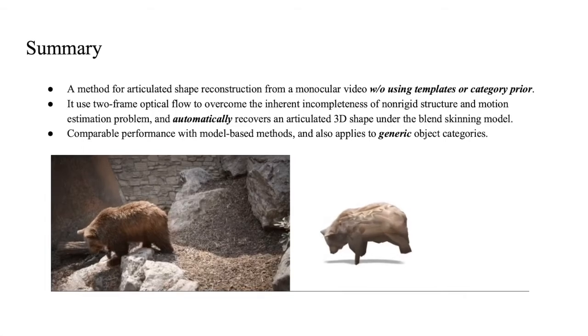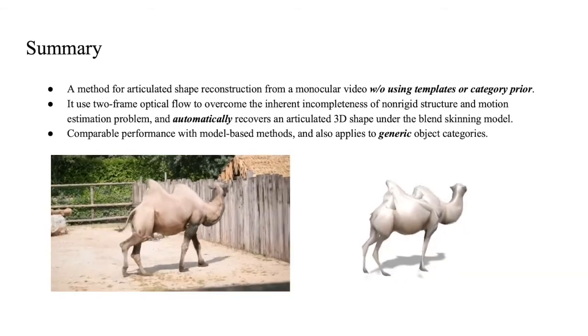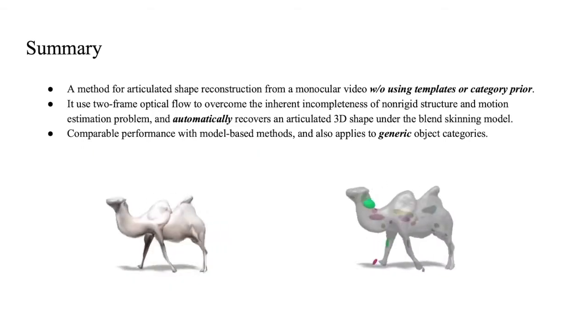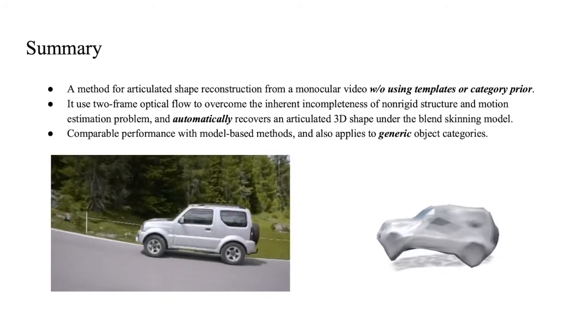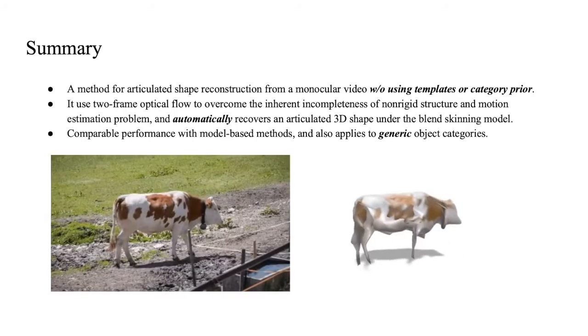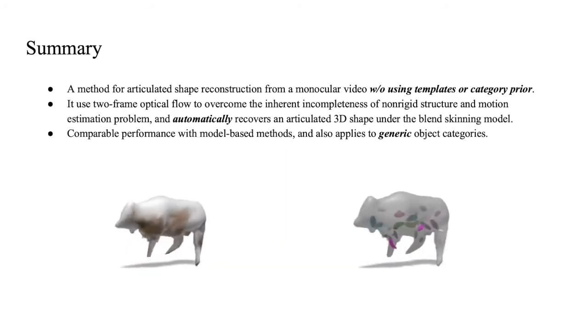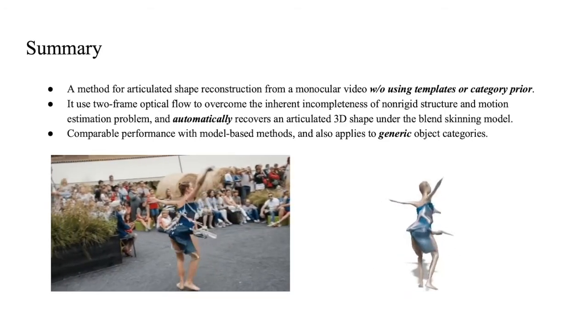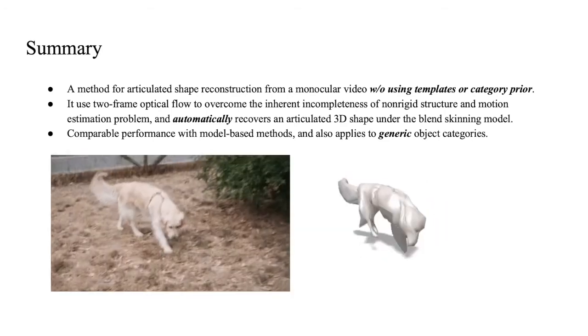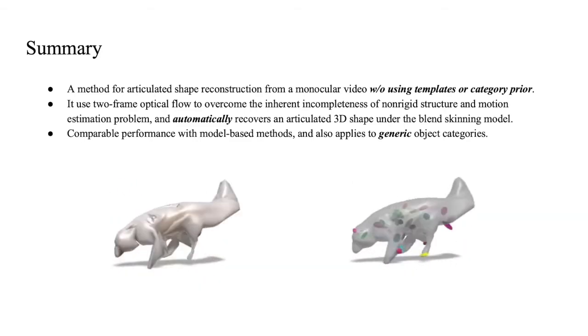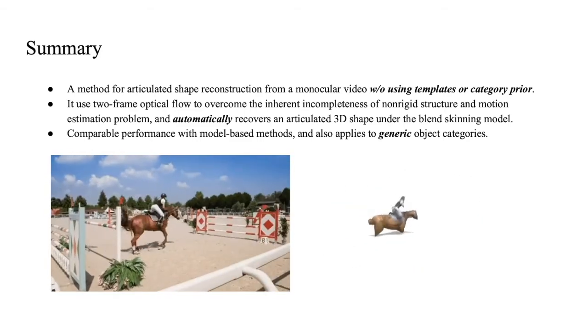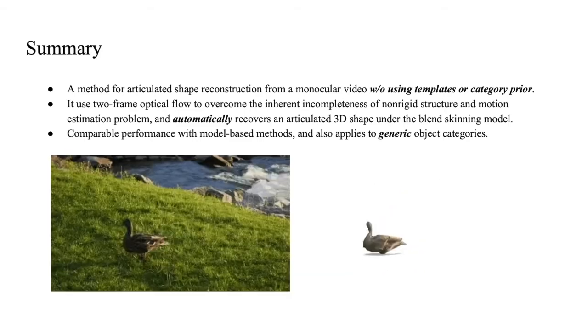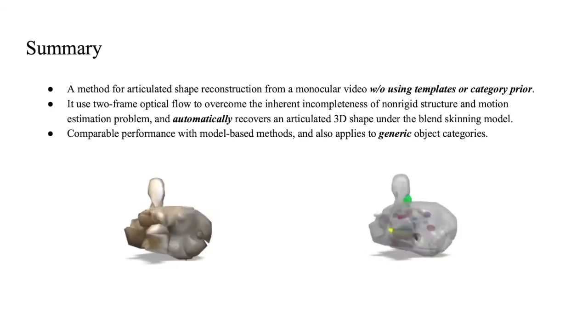In summary, we present LASR, a method for articulated shape reconstruction from a monocular video without using templates or a category prior. It uses two-frame optical flow to overcome the inherent incompleteness of non-rigid structure and motion estimation, and automatically recovers an articulated 3D shape under the blend skinning model. It achieves comparable performance with model-based methods and also applies to generic object categories.